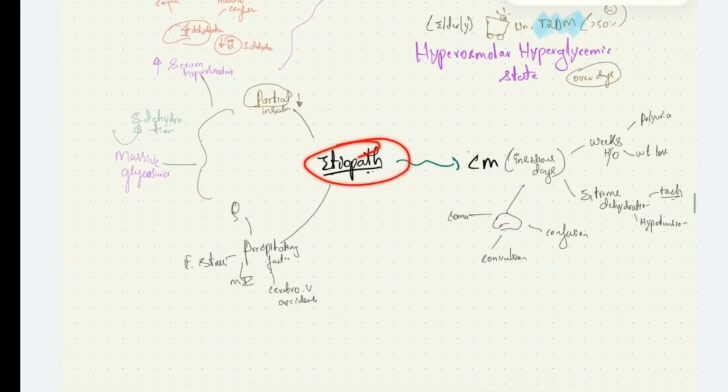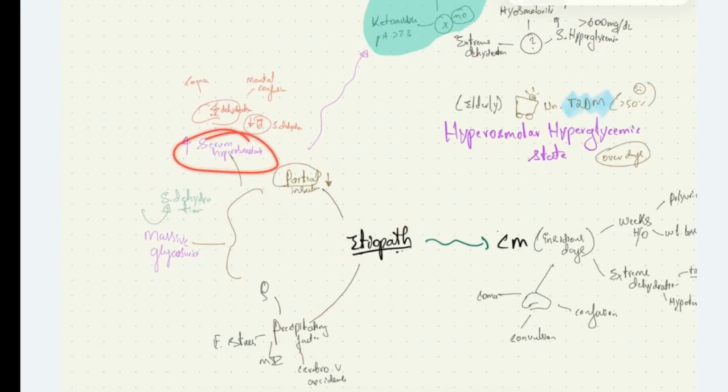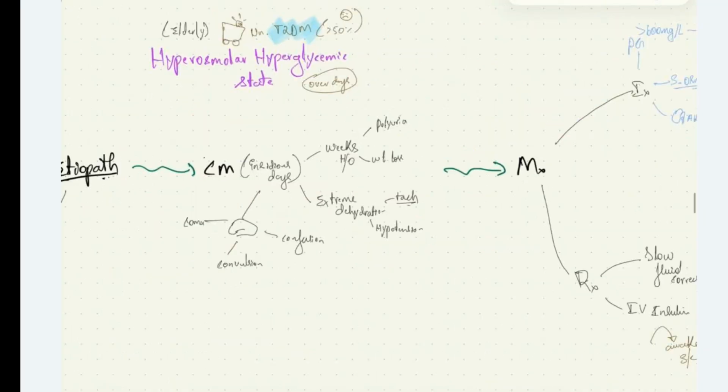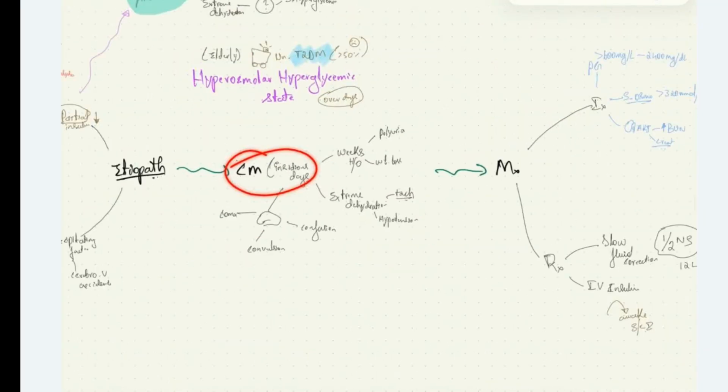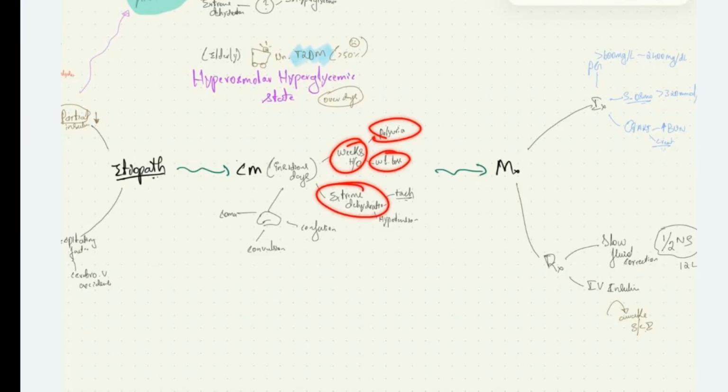In the etiopathophysiology, we saw there is partial decrease in insulin and precipitating factors, leading to massive glycosuria and severe dehydration, and increased serum osmolarity leading to coma, mental confusion, and convulsions. In the clinical manifestations, the patients will have a weeks-long history of polyuria and weight loss. There is extreme dehydration. The patients will have tachycardia and hypotension. CNS manifestations include confusion, convulsions, and coma.